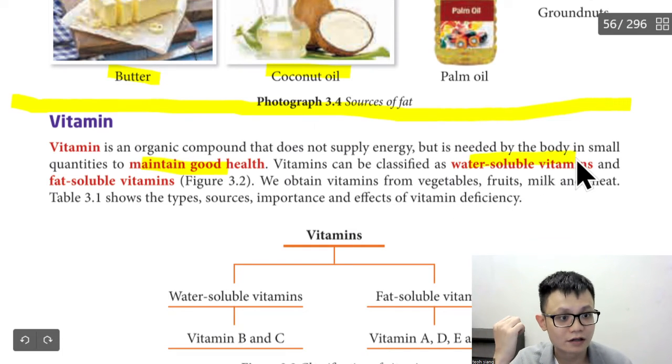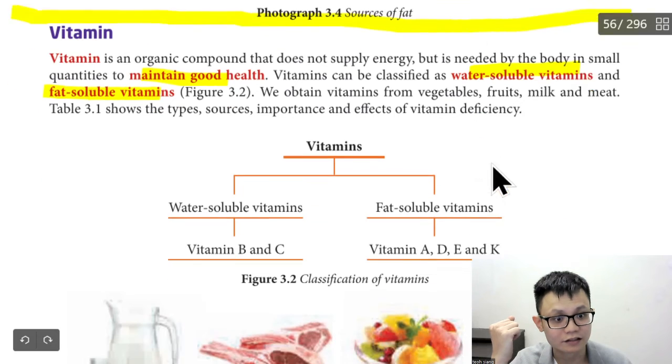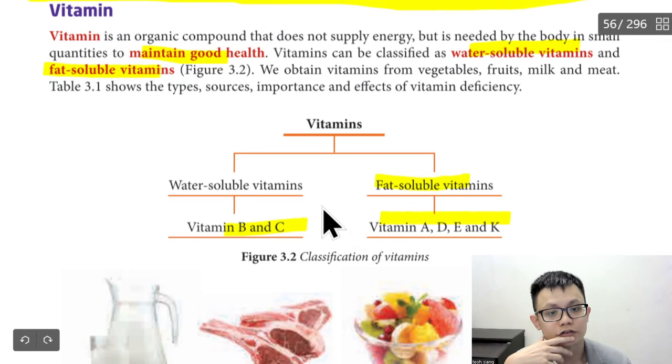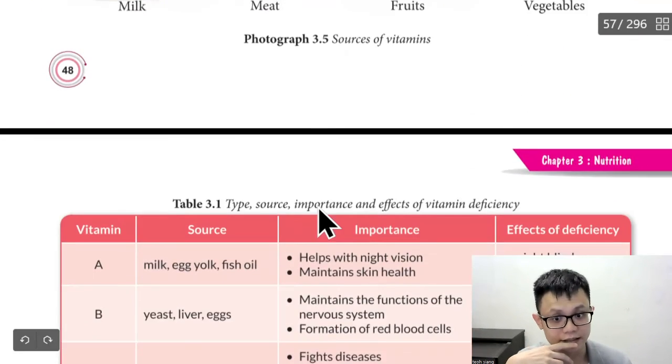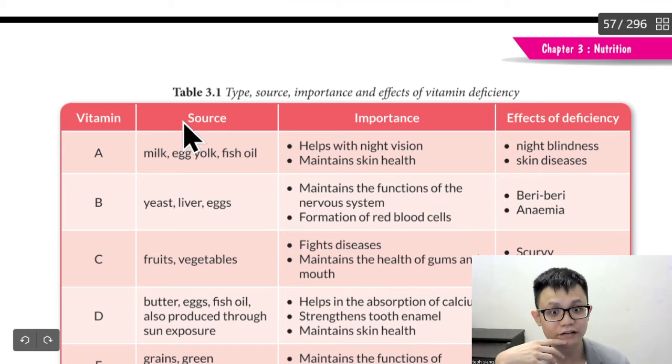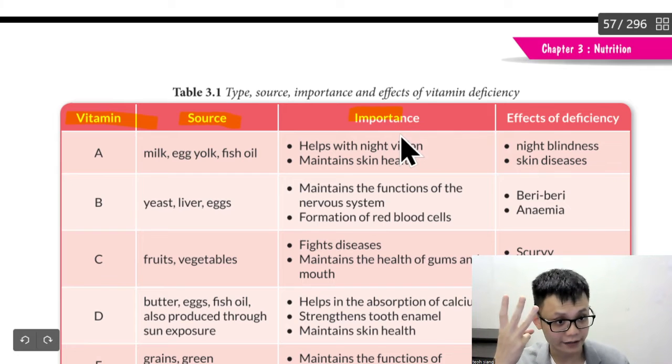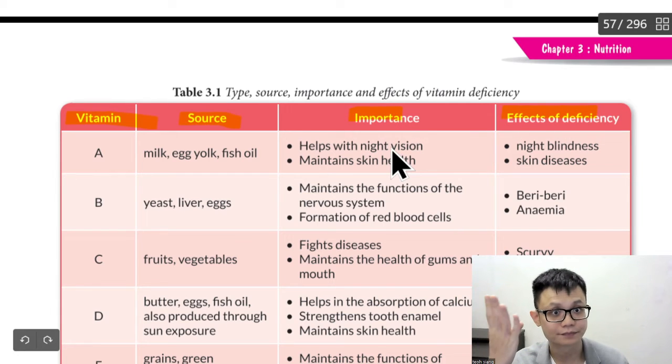They are classified into water soluble and fat soluble. This one, fat soluble, we already know: vitamins A, D, E, K, and vitamins B and C don't have it. So what you need to know is, for each one, at least one function and at least one disease.